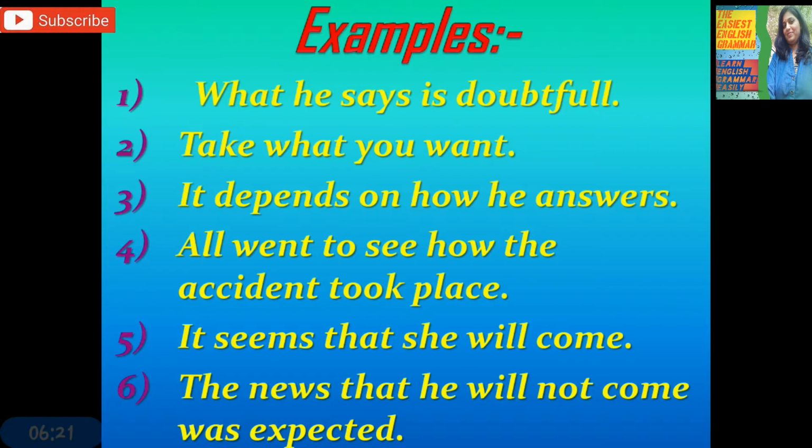If you practice more and more sentences from any grammar book, you will find out these answers. You will find out the difference between noun phrase, adjective and adverb clause. The more you practice, the easier it will be for you to identify a noun clause.